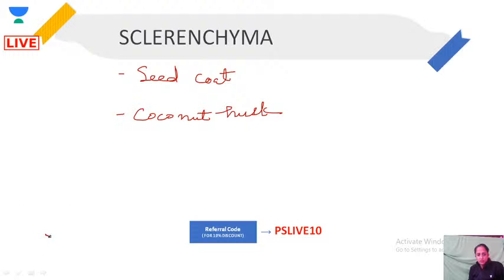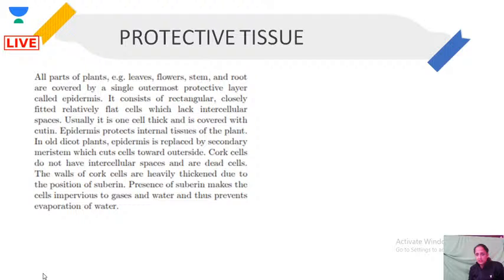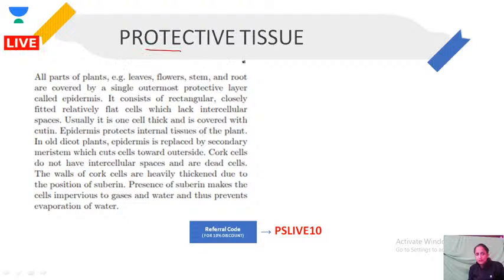Alright, next question. There will not be a quiz in this session. What are protective tissues? All parts of plants, leaves, flowers, stem, root are covered by a single outermost protective layer. That is what we call epidermis.